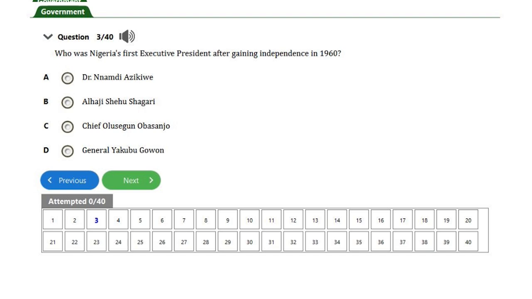But there is a difference between the first president and the first executive president. Nigeria's first executive president after gaining independence in 1960 was Alhaji Shehu Shagari, as Nigeria started presidentialism in 1979.